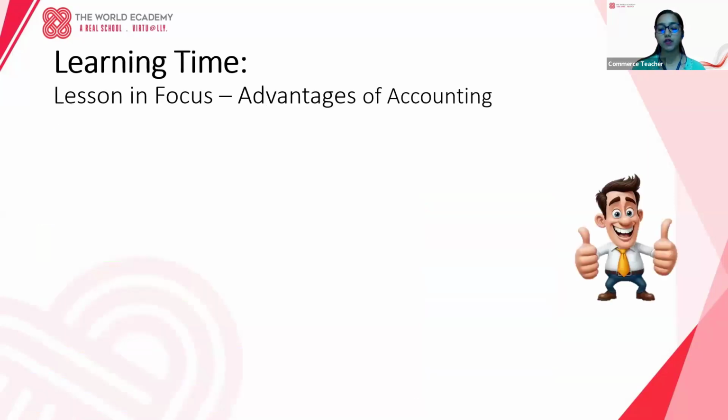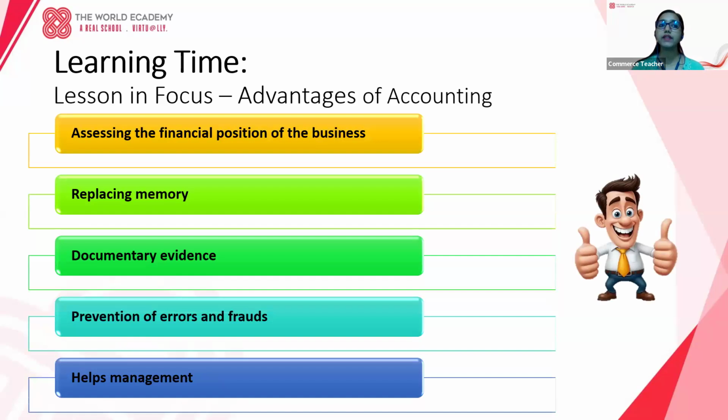We have the advantages of accounting. The main advantage of accounting is to know the financial position of the business. By looking at the assets and liabilities in the balance sheet, we can come to know the financial position of the business. And also, it replaces memory. In business, a number of transactions take place, and every transaction can't be remembered by the accountant. So then and there itself, he keeps on entering.